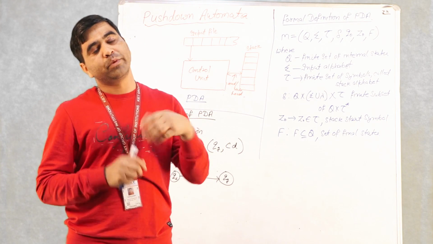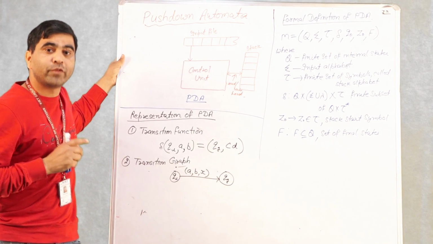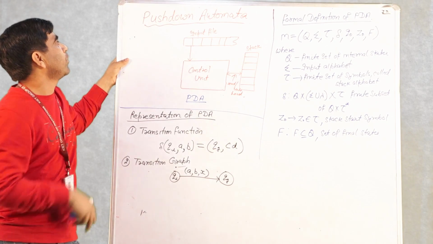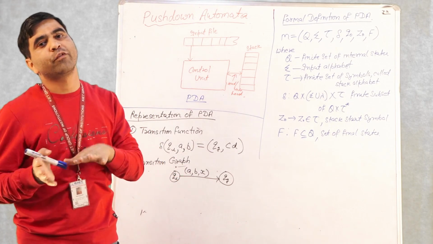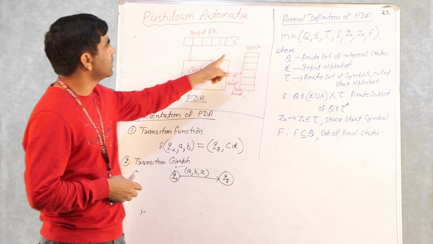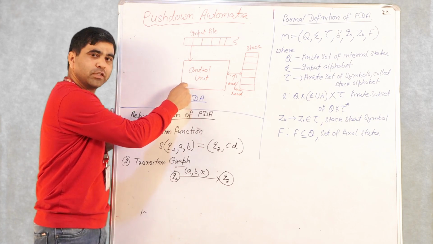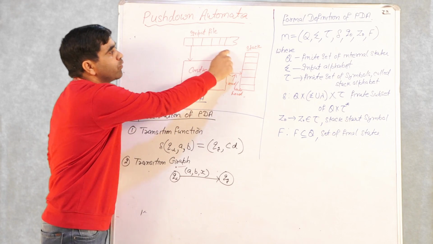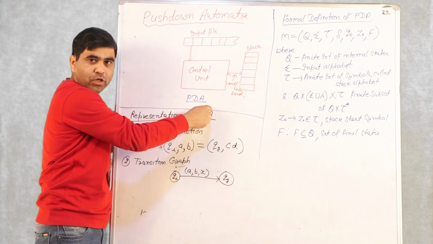So now, because of this class of languages which we call context free languages, we have another type of automata which is pushdown automata. Pushdown automata is nothing but a finite automaton with memory, and the type of memory which we are having is a stack. See this in a block diagram. We have a control unit, we have this in the finite automata also, we have an input file, and we have a stack. This is the addition in the pushdown automata, right?